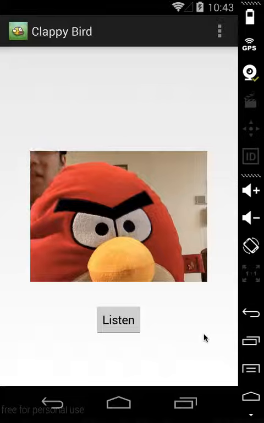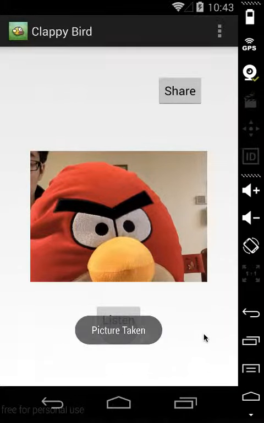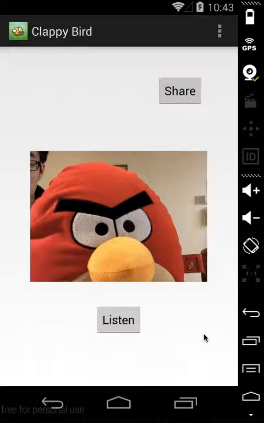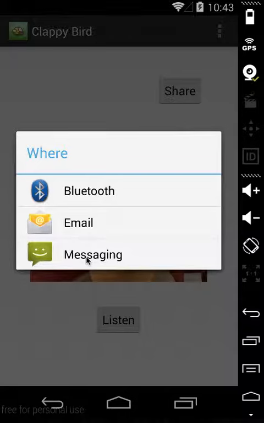But if I decide to clap twice, which I will do right now, then a timer will show up, at which point my picture has been taken. So you can share this beautiful picture of Angry Bird with anyone you want.